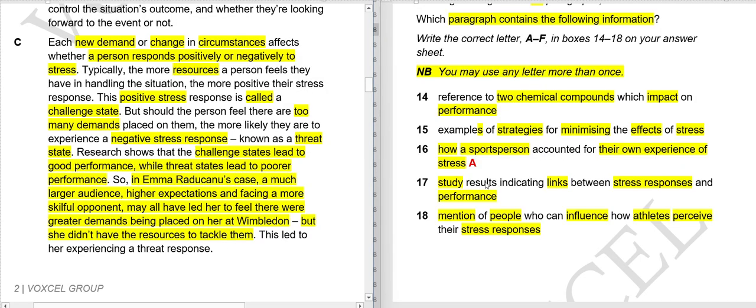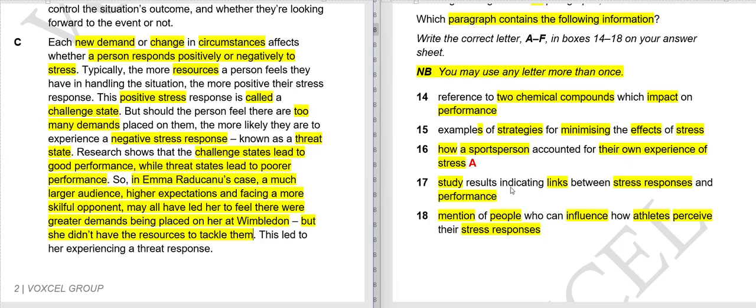So 14th question. Are there any two chemical compounds mentioned? No. So it cannot be our answer. 15th, examples or strategies for minimizing the effects of stress. There is no example of any strategy. Here they are just saying that because Emma felt these kinds of things, she dropped out of the competition. She withdrew her name from the competition. Nothing else. There is no strategy to minimize the effects of stress. So 15th cannot be our answer.